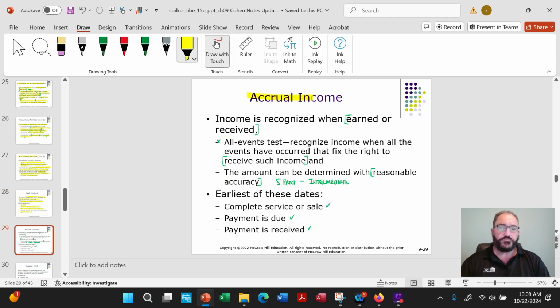Now, accrual income, basically what we study mostly in accounting. Income is recognized when it's earned or received. The all events test, okay, so the all events test is recognize income when all the rights have transferred over to you, okay, and that the amount can be determined with reasonable accuracy. And if you remember in intermediate, they have that 5-step process that you do. So it can be the date of sale or service, payment is due, payment is received. The earliest of these dates typically is when you'd wind up counting it.